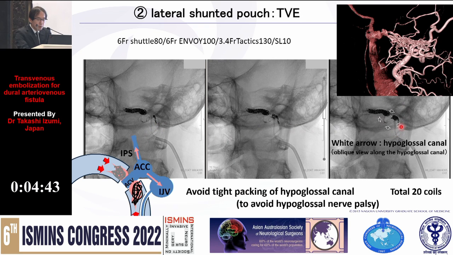Here is the final view. And this white arrow shows the hypoglossal canal. I preferred this oblique view along the hypoglossal canal. This angle is decided using the MPR image. The reason I prefer this is to avoid tight packing of the hypoglossal canal, which is important to avoid hypoglossal nerve palsy. We can see the patency of the hypoglossal canal clearly.